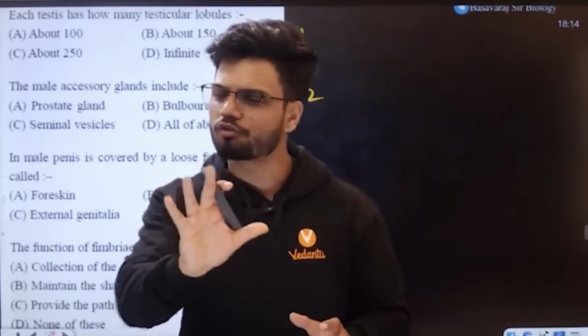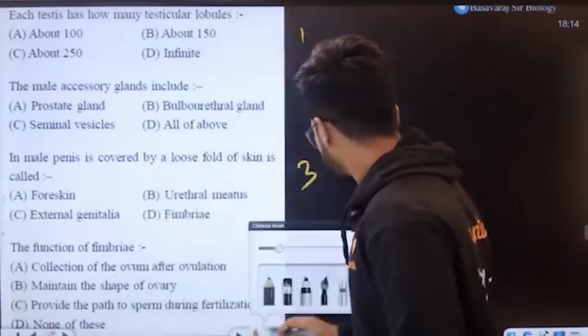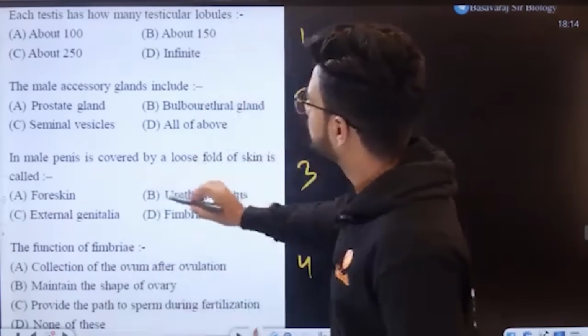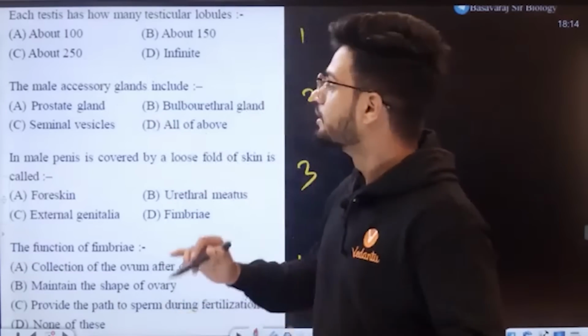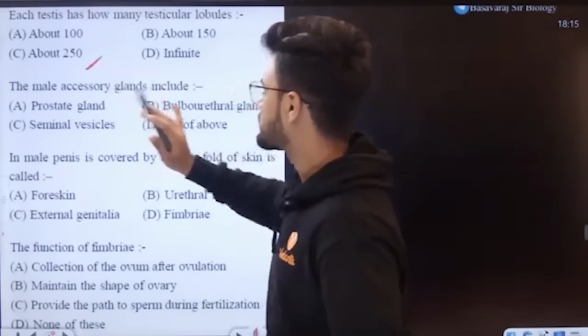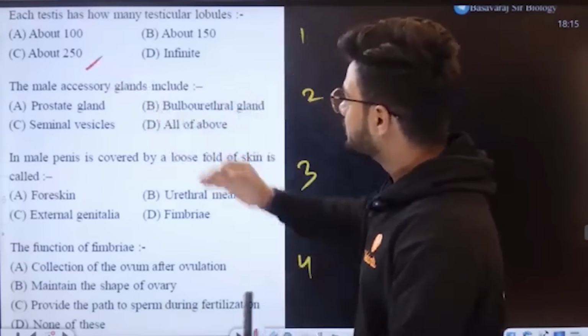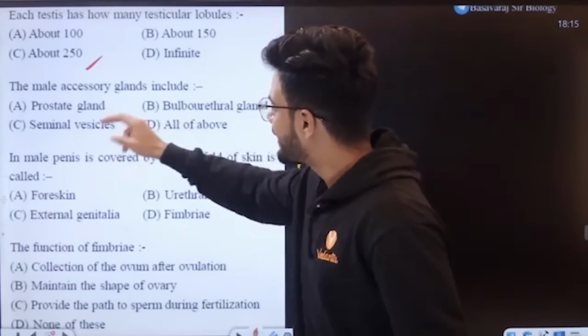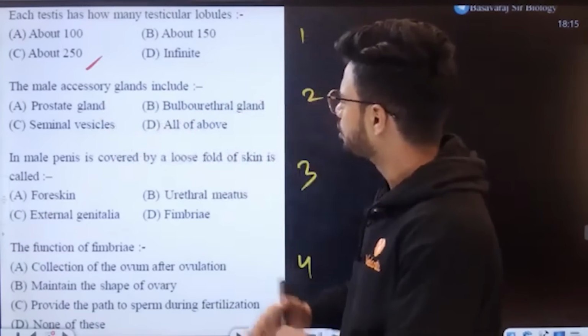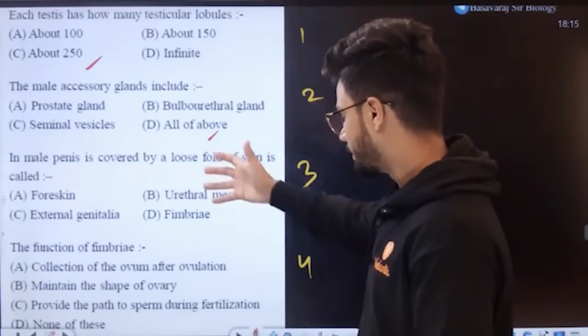Very easy question. The first answer is around 250 testicular lobules. Second question: the male accessory glands include prostate gland, seminal vesicle, bulbourethral gland. So obviously all 4. Next question.